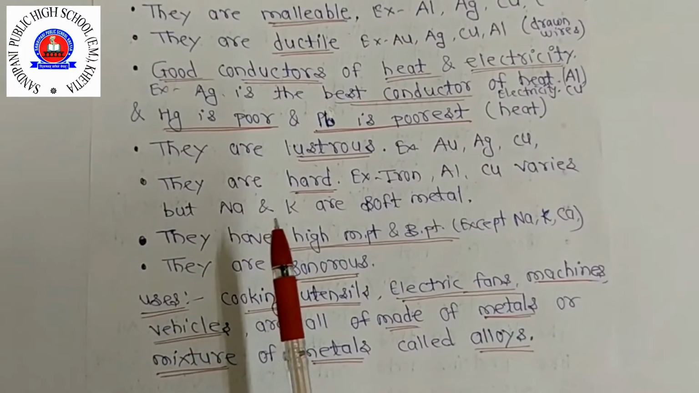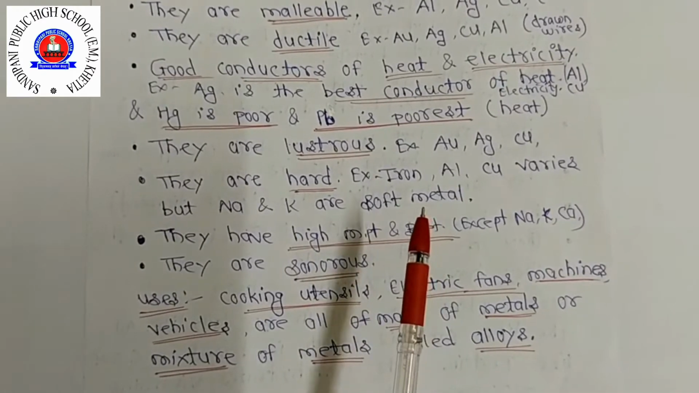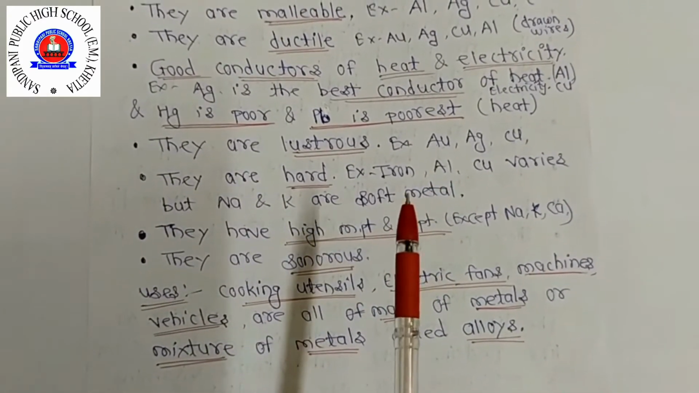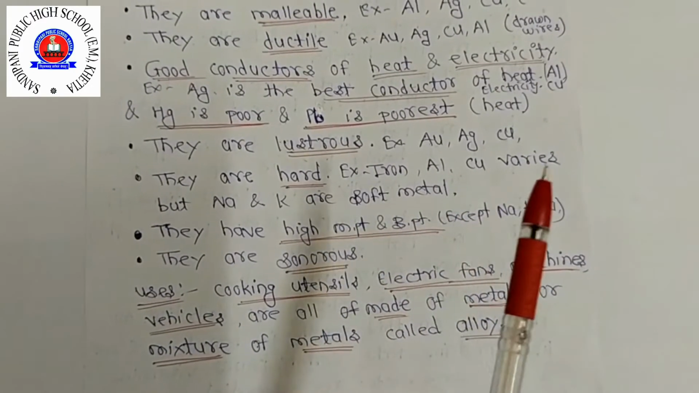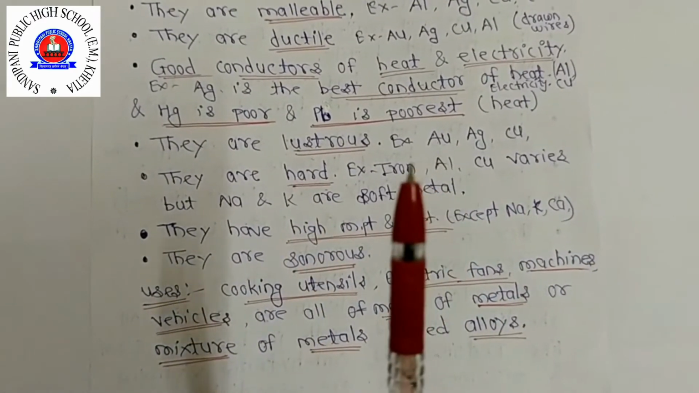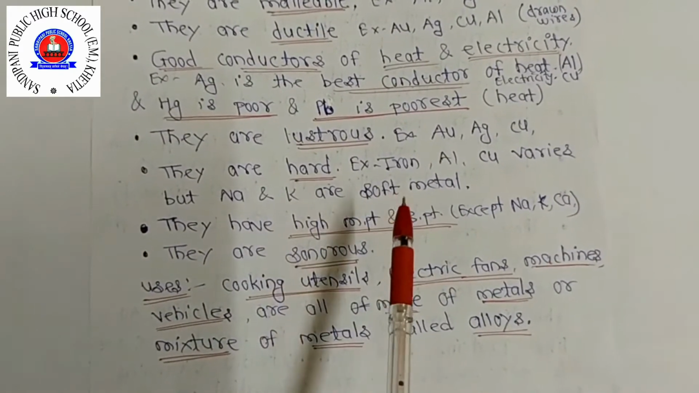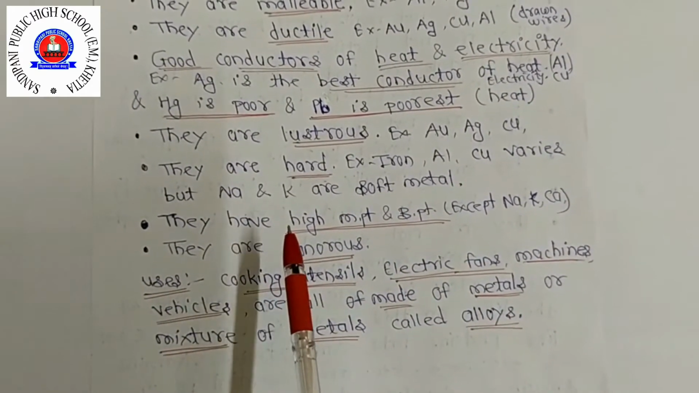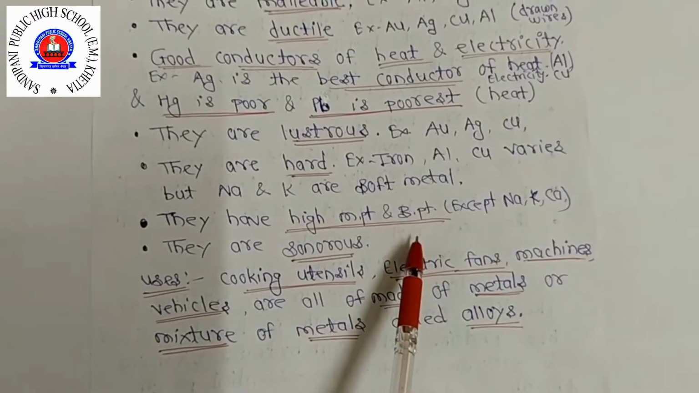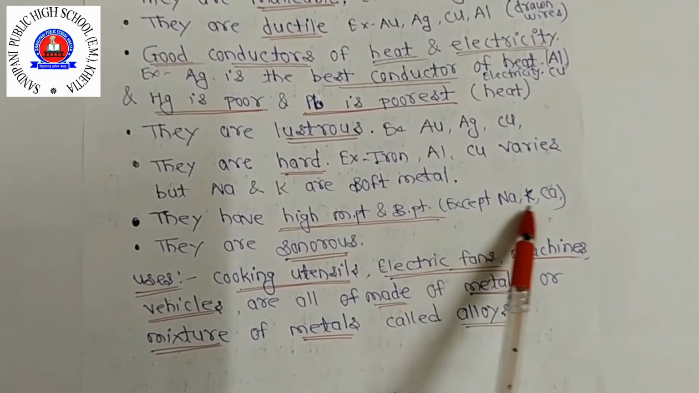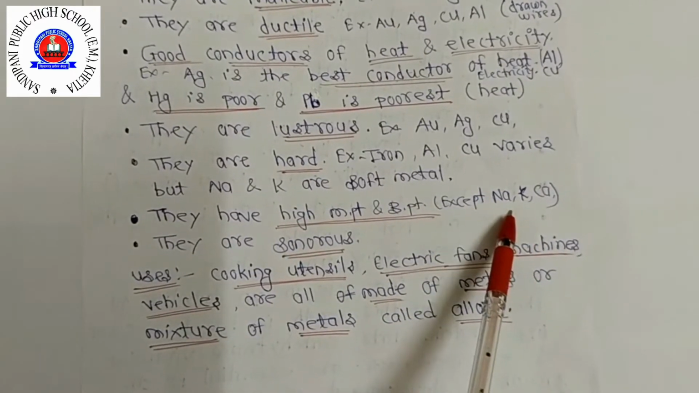Sodium and potassium are soft metals, so they can be cut with the help of a knife also, just like a boiled aloo. जो potato, आलू रहते हैं, कैसे with the help of a knife easily cut हो जाते हैं. Same like that, sodium and potassium are also there. Next property, they have high melting and boiling points, except sodium, potassium and calcium, because these have low melting points.